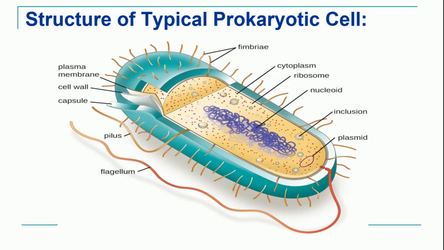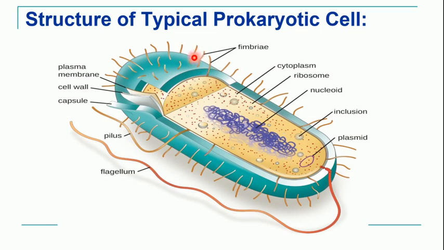In this picture we can see the structure of a typical prokaryotic cell. So if we see, the outer layer of these organisms is made up of three layers. The outermost layer is called capsule, the middle layer is called cell wall, and the innermost layer is called cell membrane or plasma membrane. Now if we see on the surface of these bacteria or prokaryotes, they have certain projections or hair-like structures.